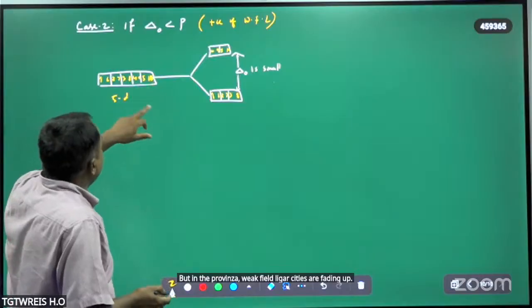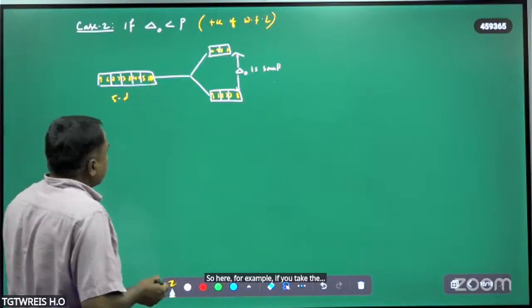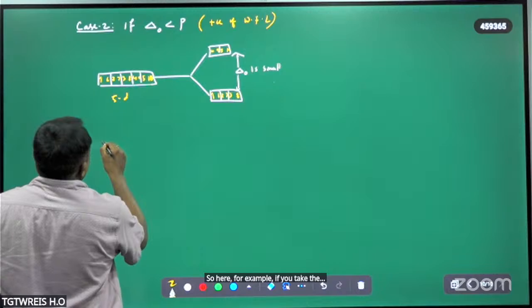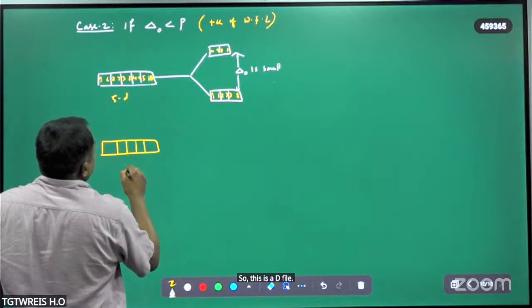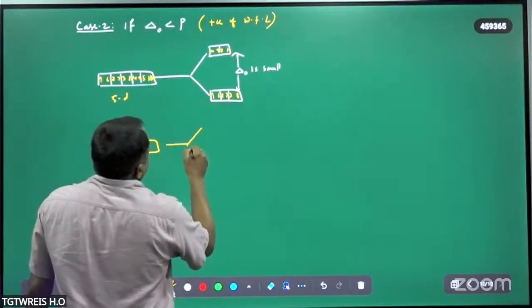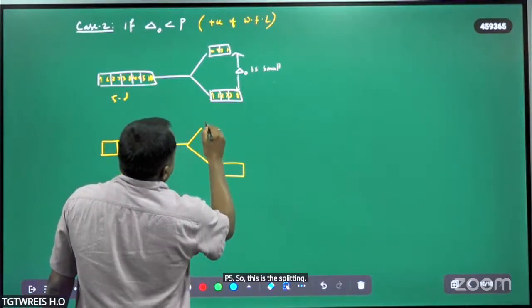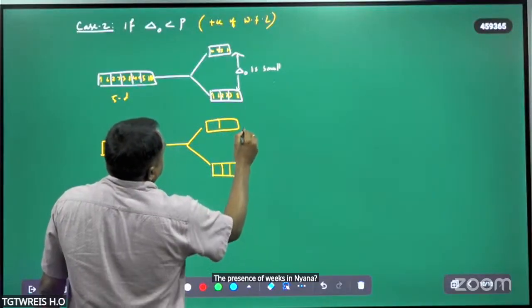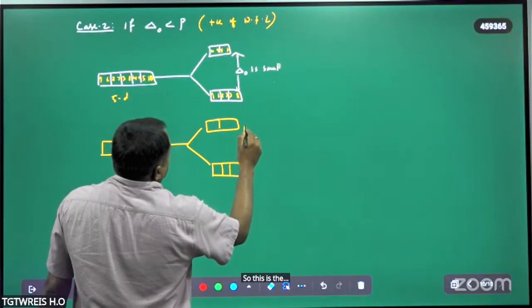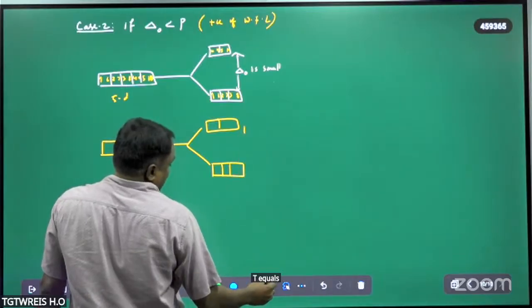So here, for example, if you take the D5, this is the splitting in the presence of weak field ligands. This is the T2G, EG.